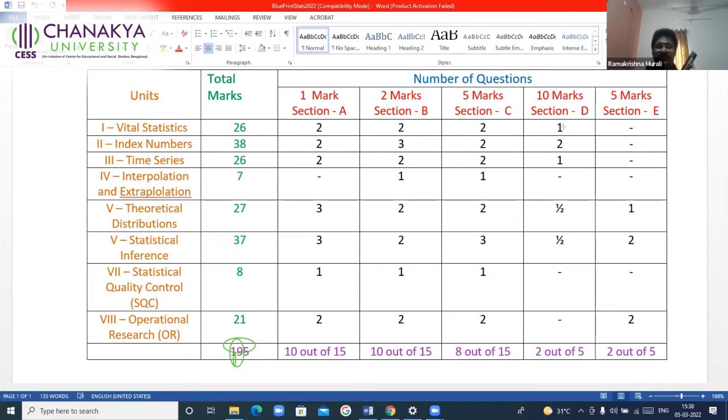Suppose you have answered first vital statistics, another index number, and one more index number at the end. First two answered, you got a 10 and you got 7. The last one, at the end, within half an hour, you answered the other question from index number. For that, you got 10. The question which you got 7 will be made extra by the teacher and will not be considered. Whatever you wrote first is not considered. Whatever the best you have written will be considered.